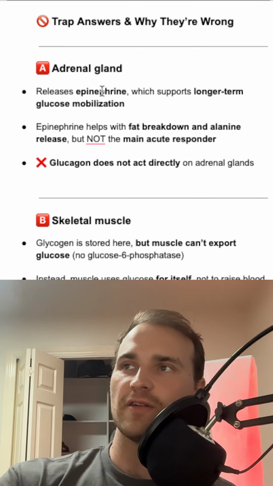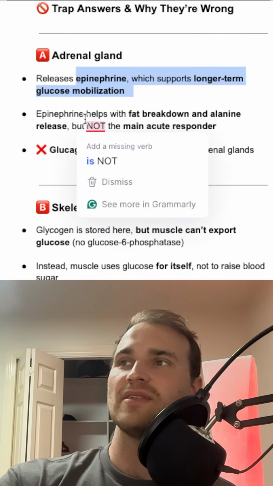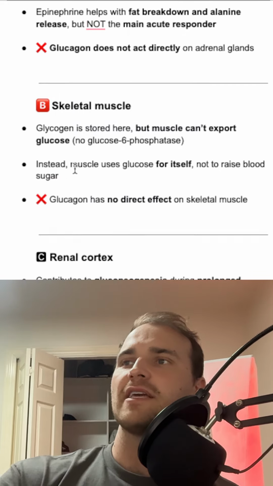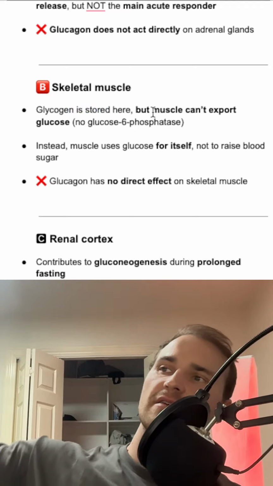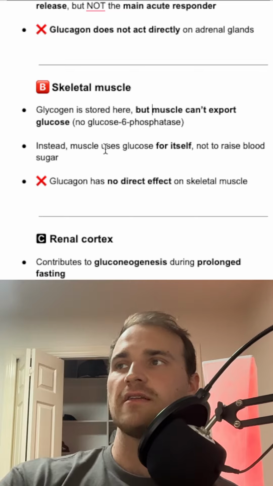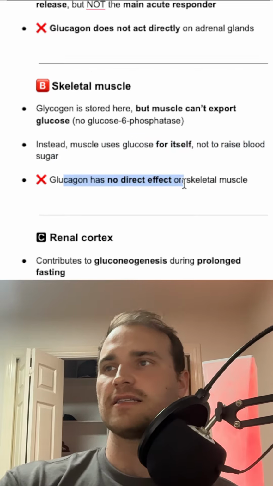Trap answers: the adrenal gland. These guys release epinephrine, supporting the long-term glucose metabolism mobilization. Epinephrine helps with the fat breakdown. And then the skeletal muscle, that's wrong. Glycogen is stored here, but the muscle can't export the glucose because there's no glucose 6-phosphatase. And so the muscle uses the glucose for itself, not to raise the blood sugar. And so glucagon has no effect on the skeletal muscles.